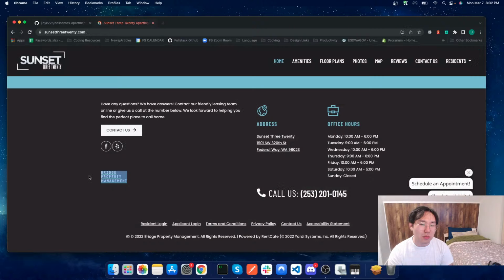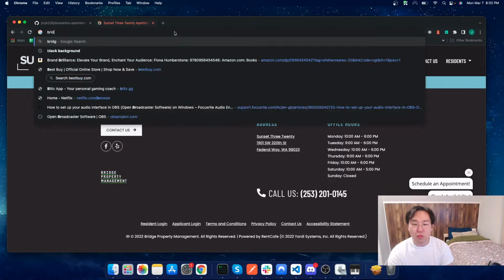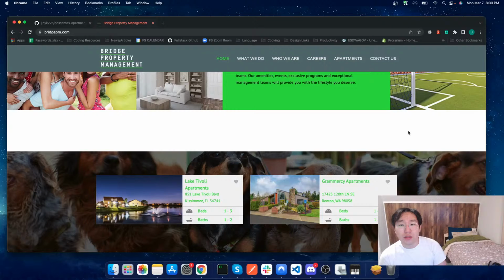So let's see, Bridge Property Management. Maybe that's it. Maybe it's not. But let's go ahead and do some research. Property Management. And if this isn't it, then I will also try checking a different location. So this isn't the company I was thinking of, but perfect. If this does manage a couple of other apartment complexes, then this will be another good reference for me to keep in mind. Perfect. So it looks like there are a couple different apartment complexes.